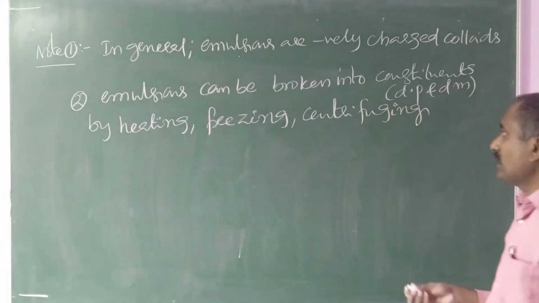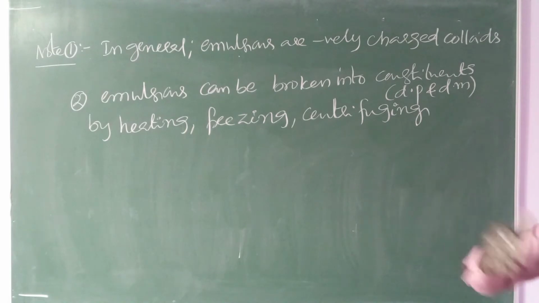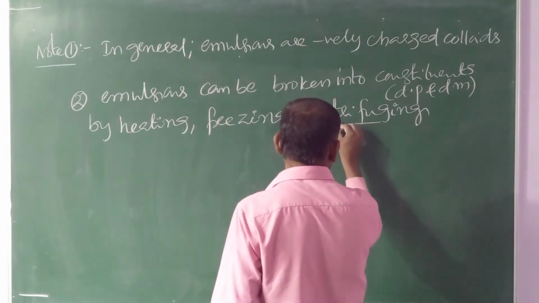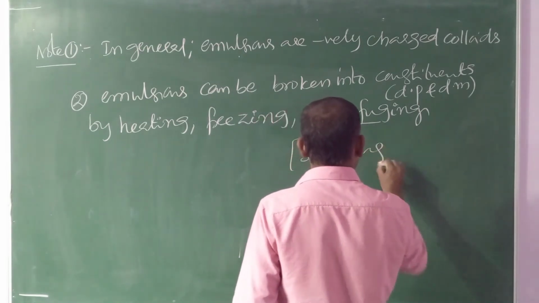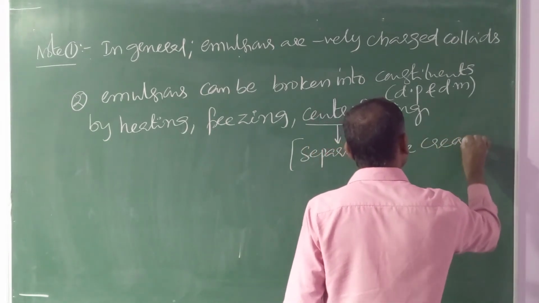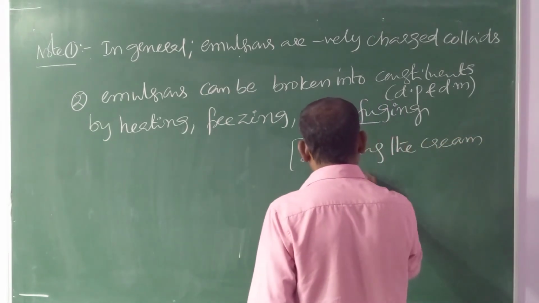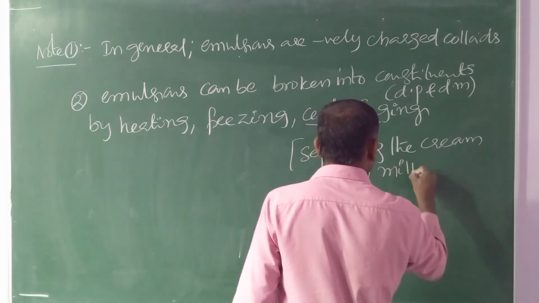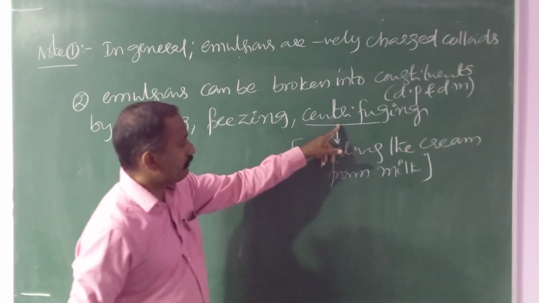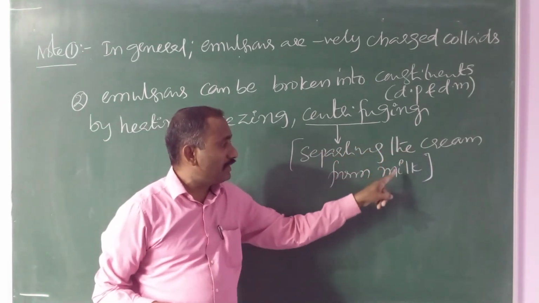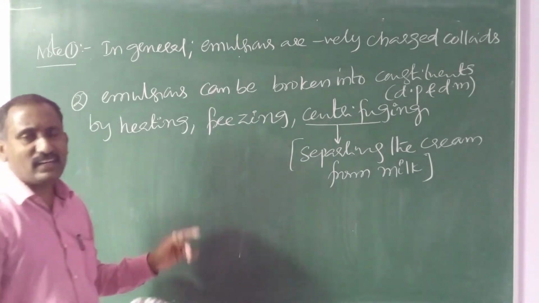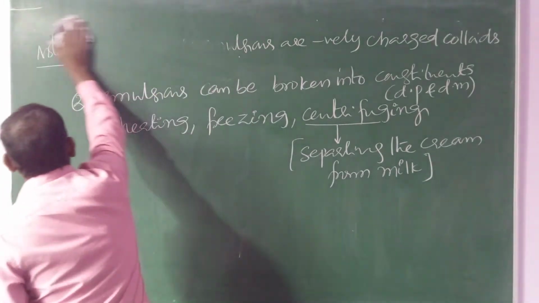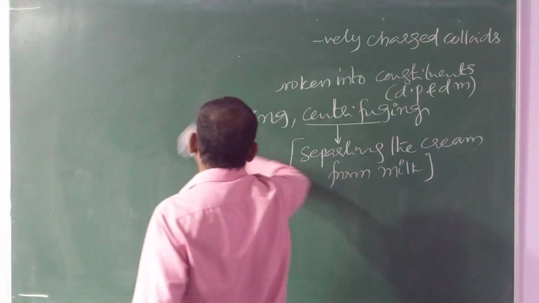So by heating or freezing or centrifuging, emulsions can be broken into corresponding components. With the help of centrifuging only, we are separating the cream from milk. So by using this technique, centrifuging, we can separate cream from milk. So this is about emulsions. By this small theory part, the emulsions concept is completed.